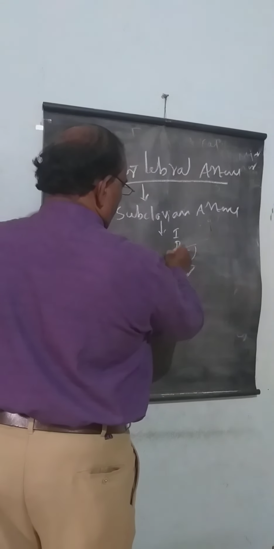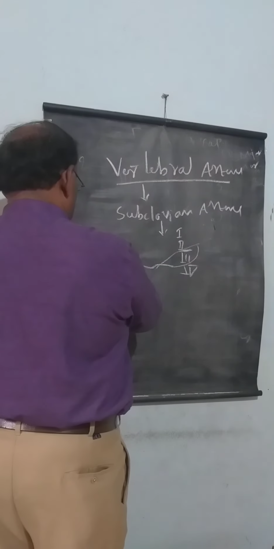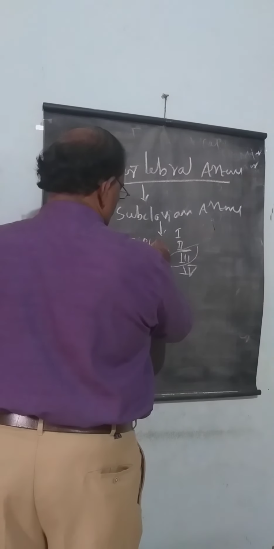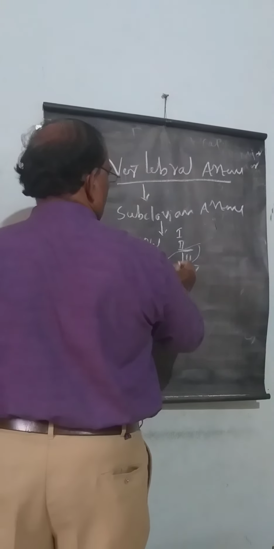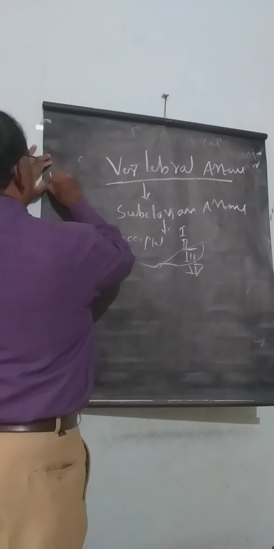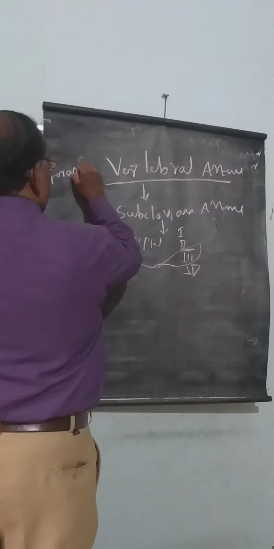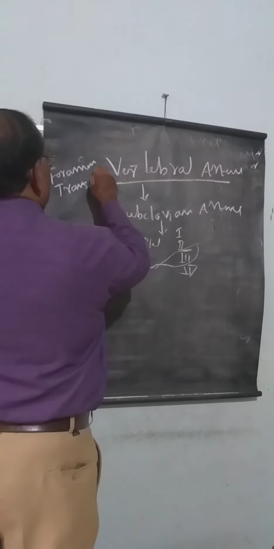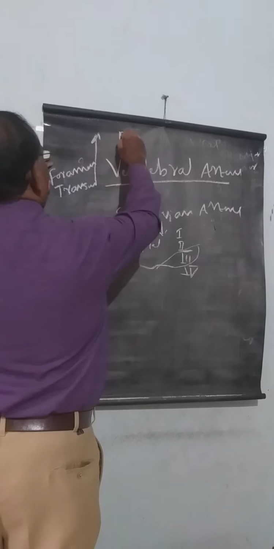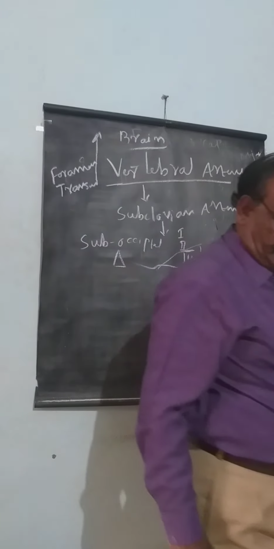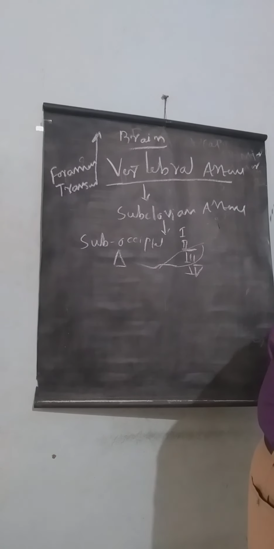The third part will come to the suboccipital triangle. The vertebral artery ascends upwards through the foramen transversum. Its destiny is to supply the brain.